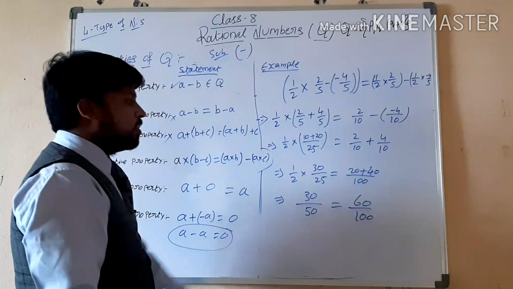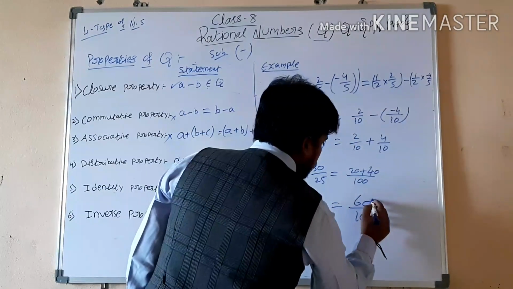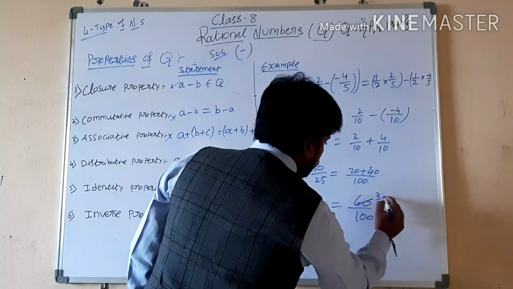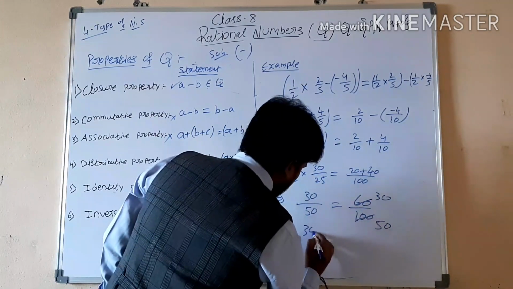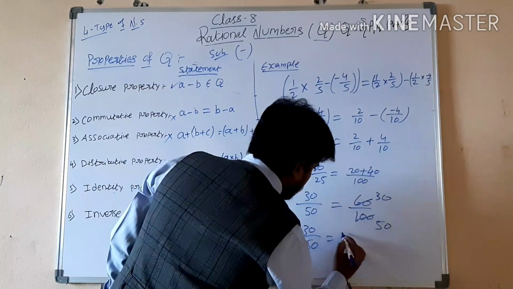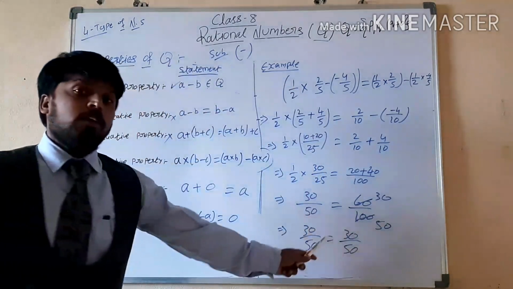We can reduce 60 by 100 to the simplest form. That means 30 by 50 equals 30 by 50. So both sides are equal.